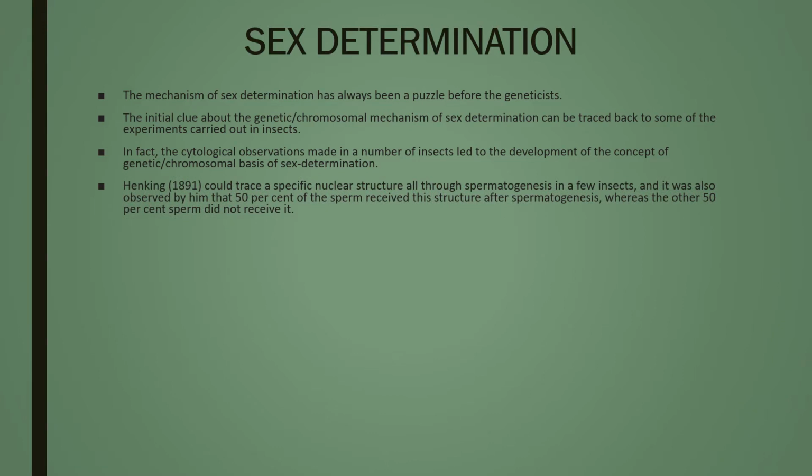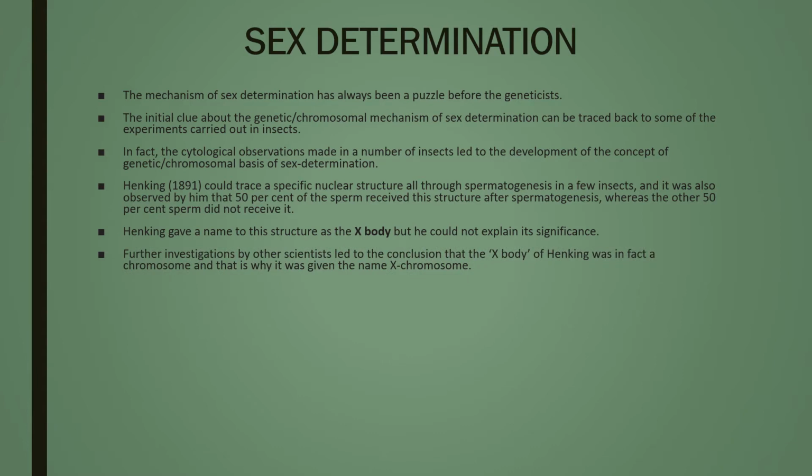Henking in 1891 could trace a specific nuclear structure all through spermatogenesis in a few insects, and it was also observed by him that 50% of the sperm received the structure after spermatogenesis, whereas the other 50% sperm did not receive it. Henking gave a name to the structure as the X body but could not explain its significance. Further investigations by other scientists led to the conclusion that X body of Henking was in fact a chromosome, and that is why it was named the X chromosome.